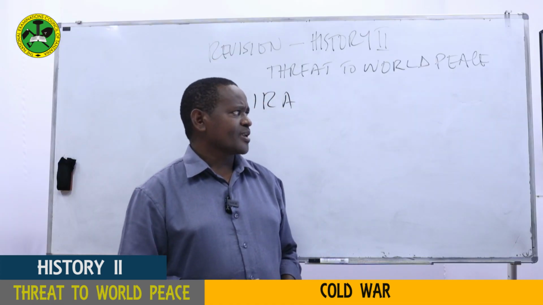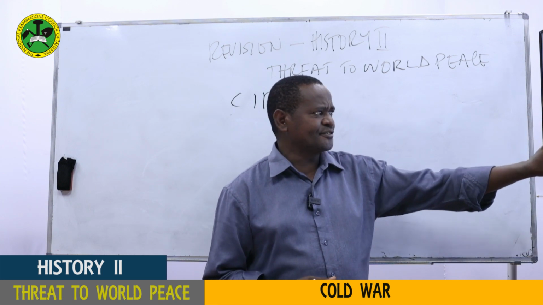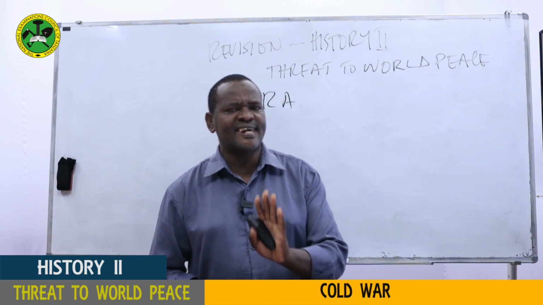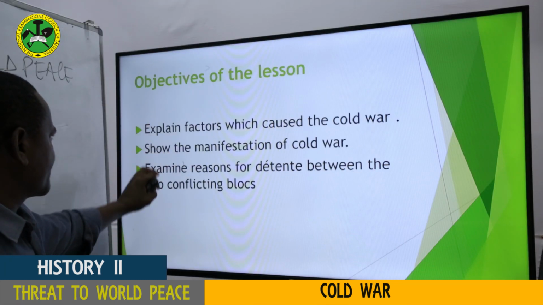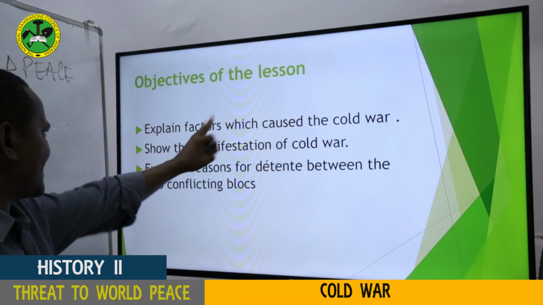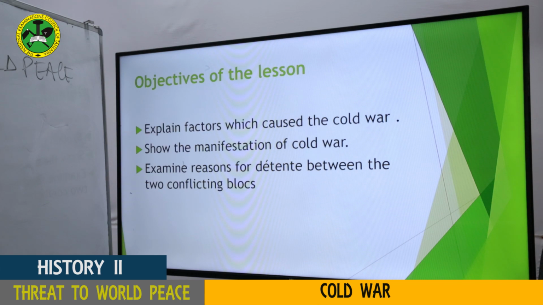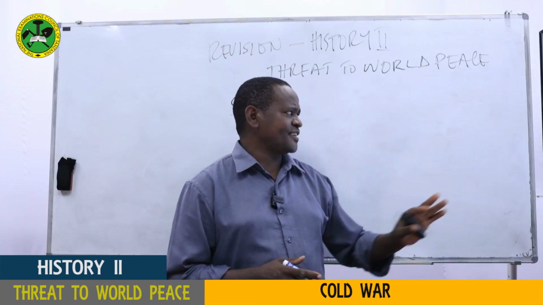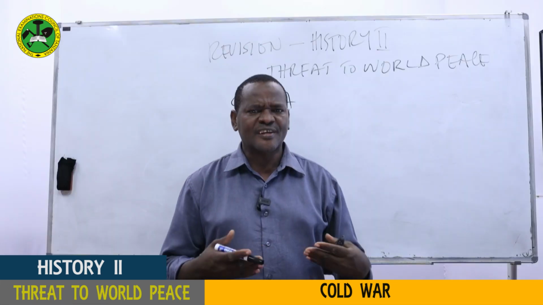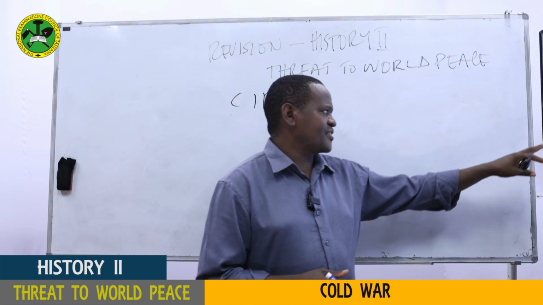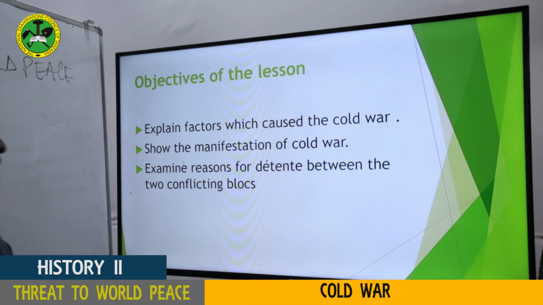My dear students, we have some objectives, so make sure that at the end of our lesson of today, you are able to achieve the following things. First, you have to be able to explain the factors which caused the Cold War. That is our first objective. The second objective is to show the manifestation of Cold War, how that Cold War was implemented. And the third is to examine the reasons for detente between the two conflicting blocs.